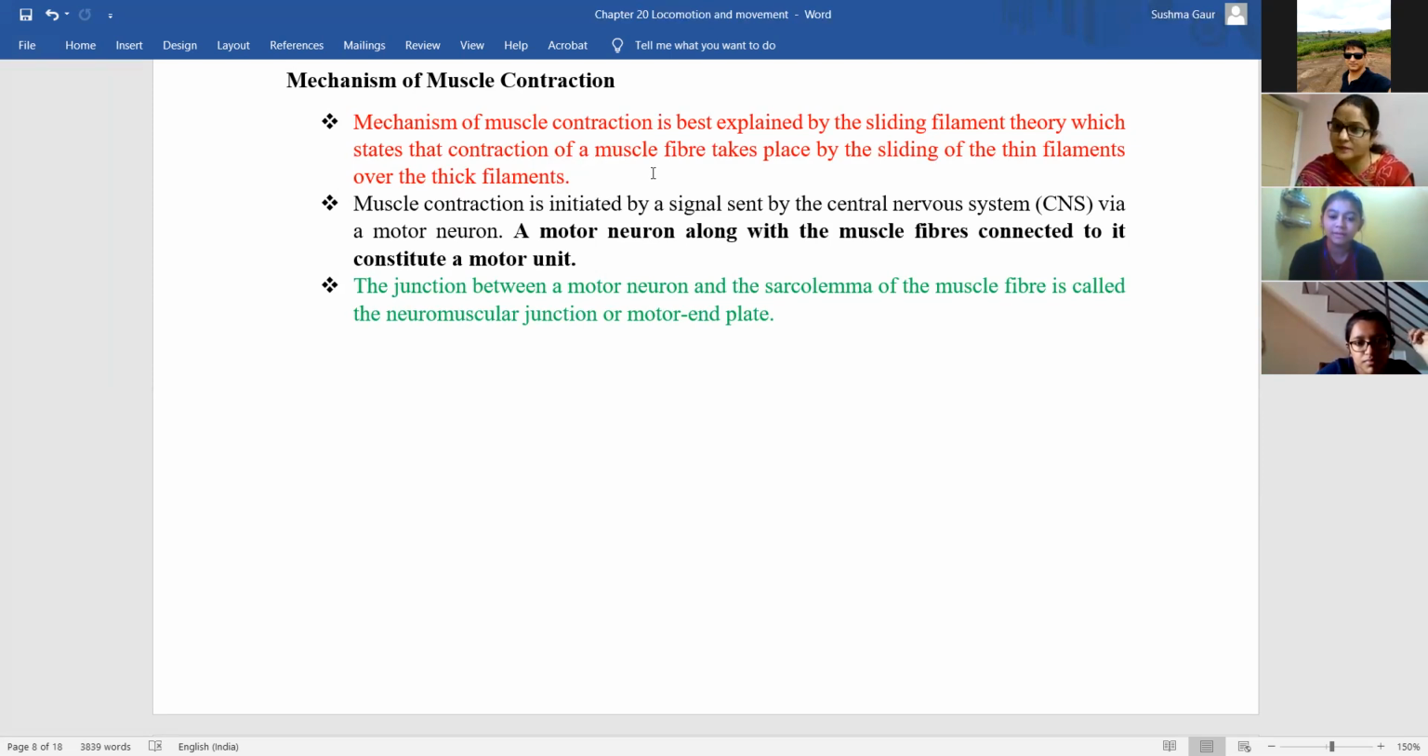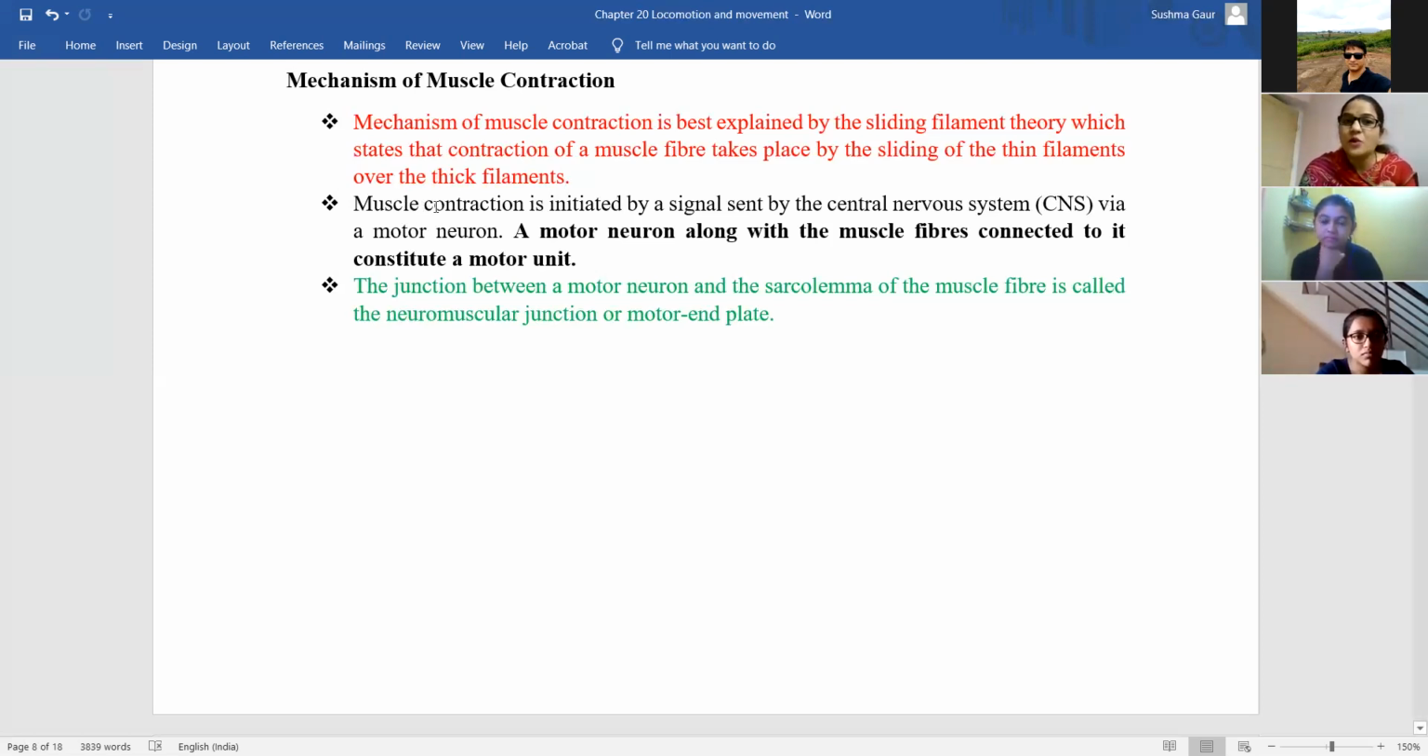Ma'am, the thin filament is the Z line and the actin. Thin are actin, I band, and thick are myosin. That is A band. Okay. So according to this sliding filament theory, muscle gets contracted because of the sliding of thin filaments over thick filaments. That is, the actin slides over myosin. How does it occur? I will explain you.